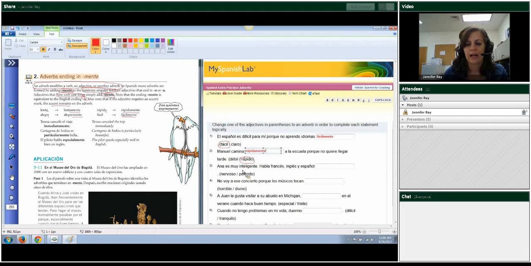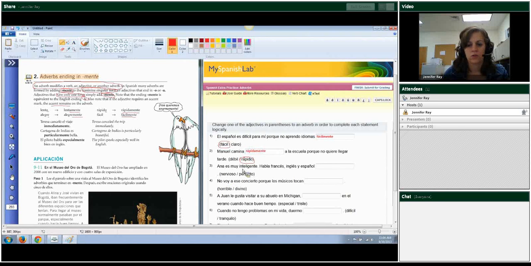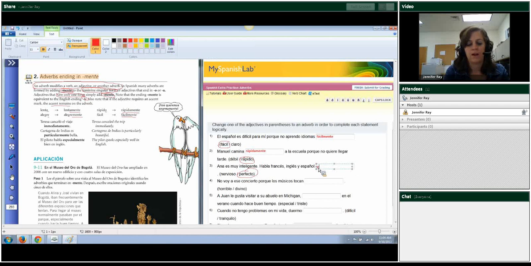Ana es muy inteligente, habla francés, inglés, y español. If she's very intelligent, is she going to speak these nervously or perfectly? Probably perfectly, right? So I'm going to circle my perfectly. It ends in an O, so I'm going to need to change that O to an A before I add mente. So it's going to be perfectamente. So Ana es muy inteligente, habla francés, inglés y español perfectamente.